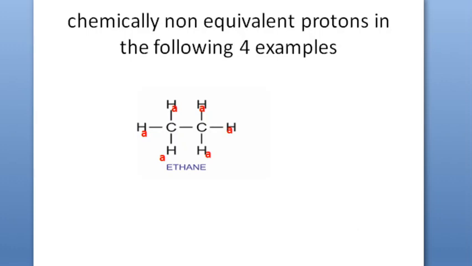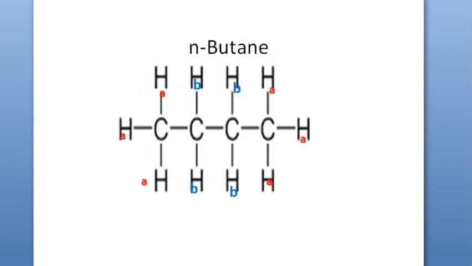And in the case of n-butane, look at this n-butane. How many sets of non-equivalent protons are here? Clearly you can say it has two sets of non-equivalent protons, because the CH3 on the left hand side and the CH3 on the right hand side experience the same chemical environment.